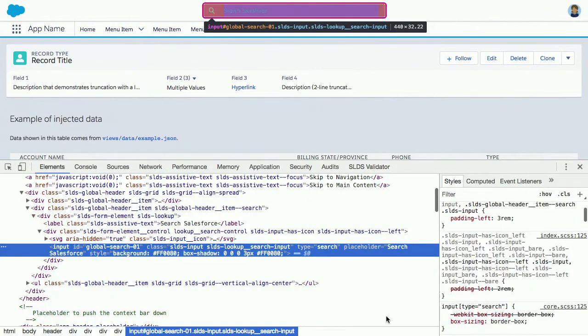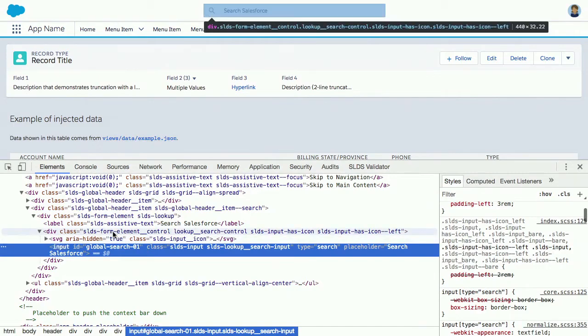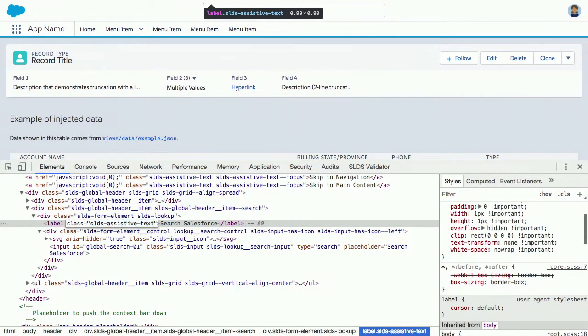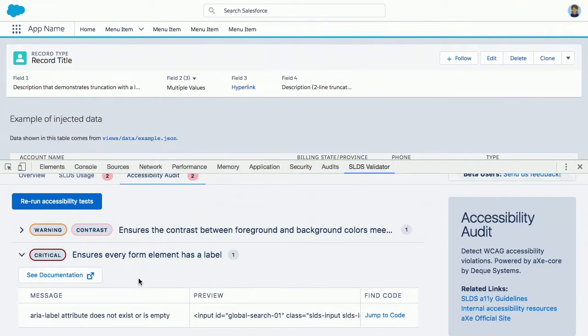And we can jump to the code and see, and what I'll do is just fix my label here. I'll say for SLDS, or no, so what was it saying? It's a global search 01. But if you didn't know how to do that, it has links to the docs right there for you.